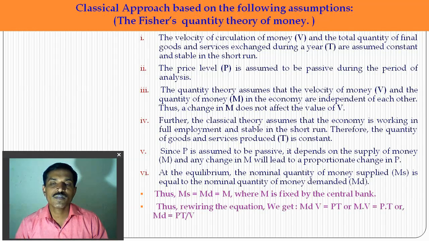So rewrite his equation. He wrote MD multiplied by V. So MV is equal to PT, or MD is equal to PT upon V. So his rewritten statement is MV equals PT.